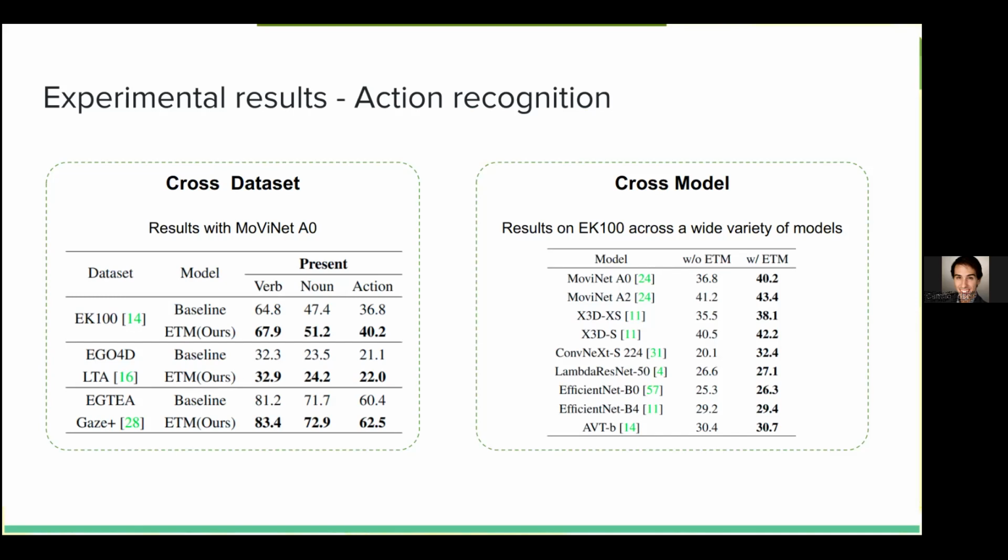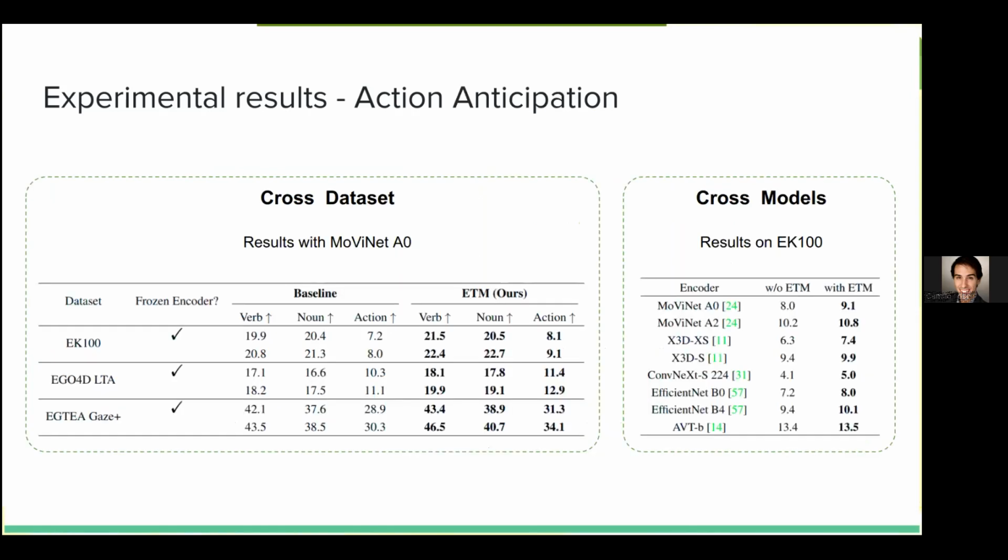Same thing happens across models. We test a large variety of models and we observe increased performance with our ETM setup. Importantly, we observe that the increased performance is larger when the model is lower complexity. The results for action anticipation are quite similar, with increases in performance across datasets and across models. And again, we see this trend where lower complexity models tend to gain more from using the ETM.